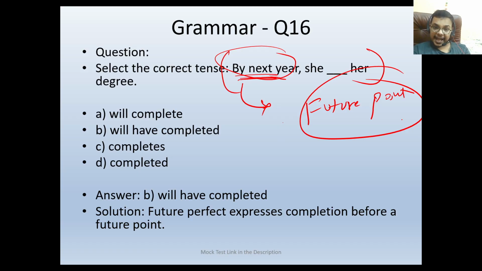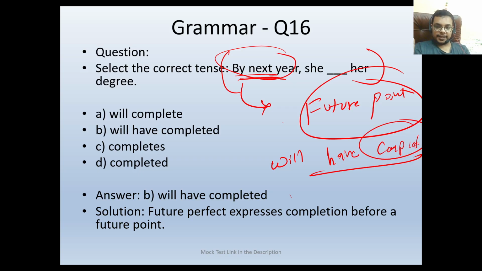She will have completed her degree, because here we are going in future perfect tense.